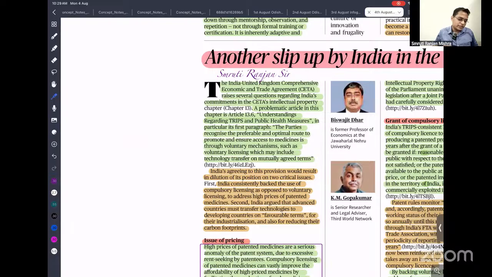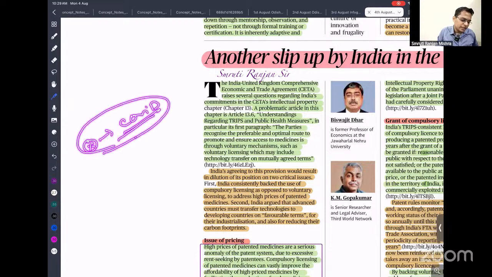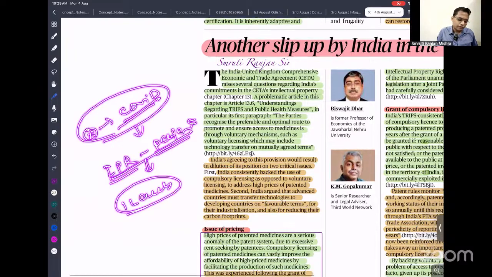Let's say a pharmaceutical company develops a medicine X for COVID, and developing that medicine takes a huge amount of time and money. So they apply for the IPR or patent. They get the patent, which means they have the exclusive right to produce. They have no competition, so they fix the price, let's say 1 lakh rupees. And 1 lakh rupees is not affordable for everyone.